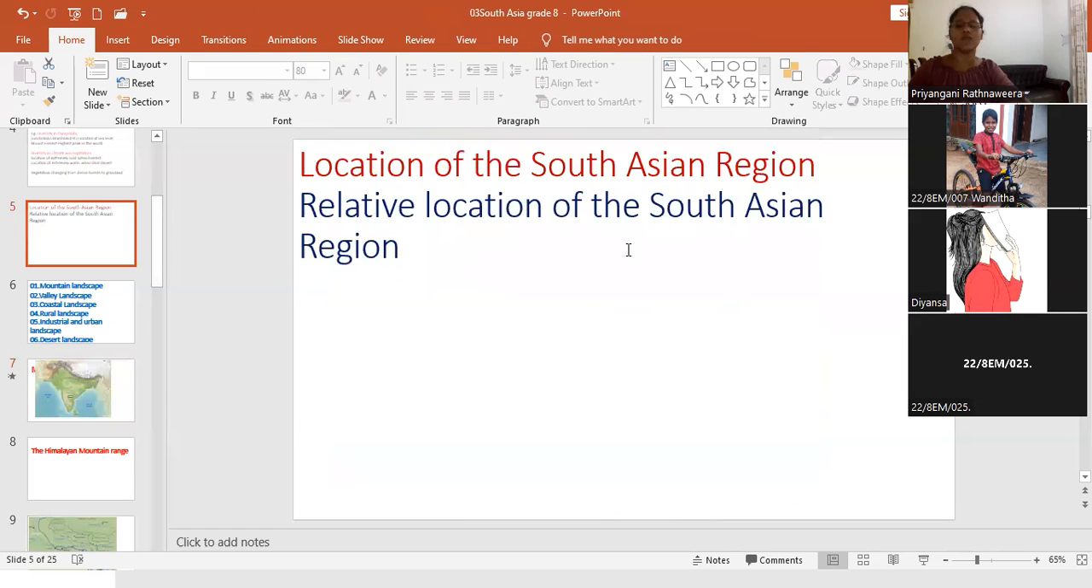Relative location of South Asia. I think you have drawn this map and marked the